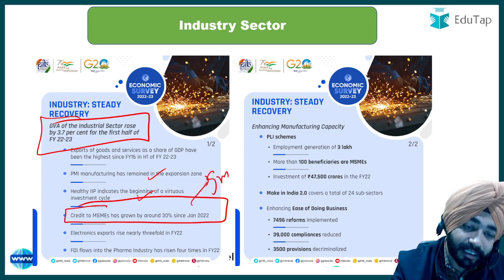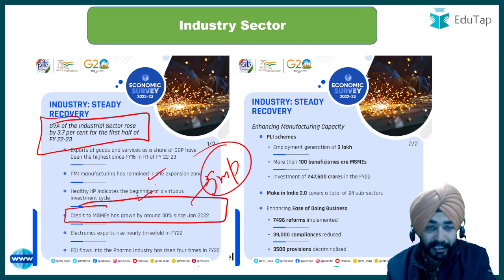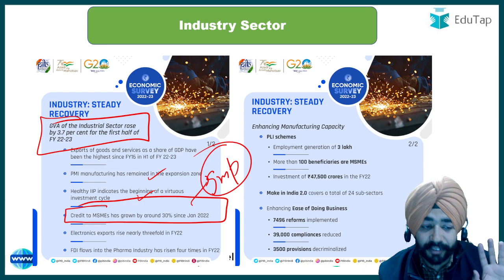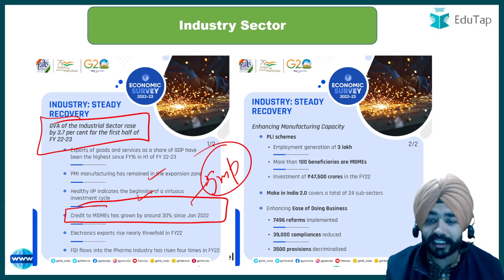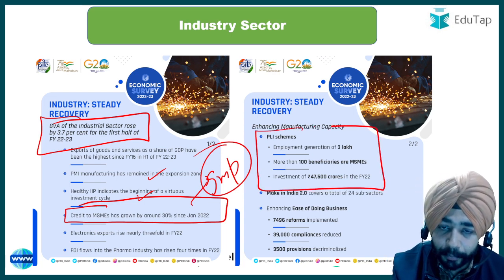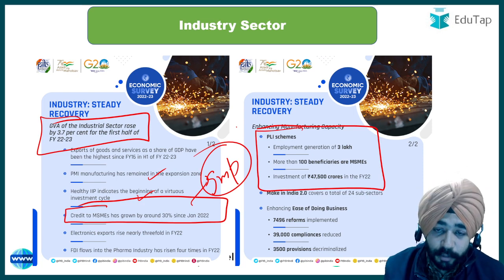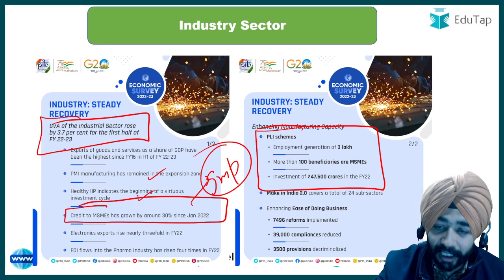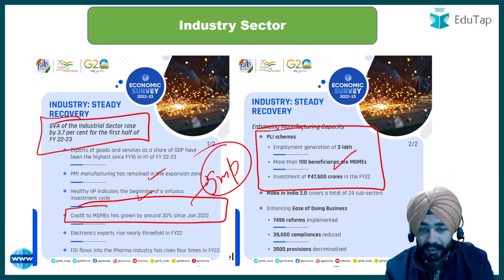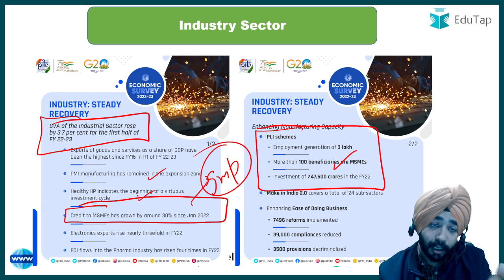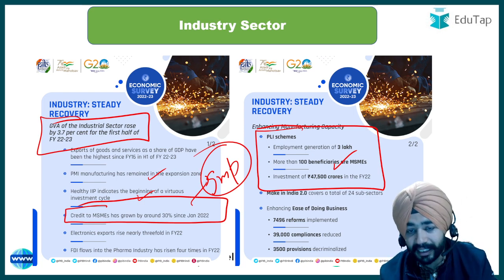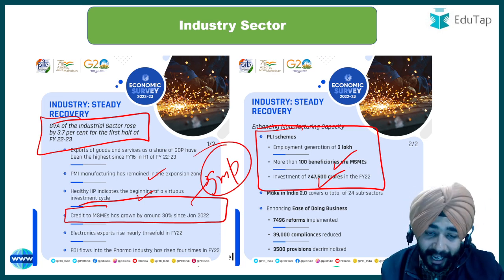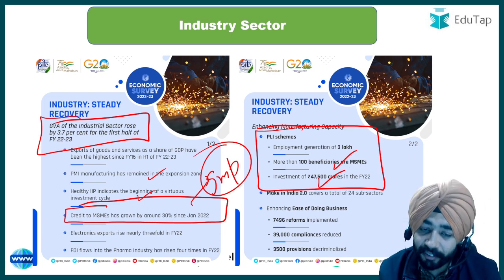We have discussed this thing in the starting also, that MSMEs is the thing that has been highlighted a lot in the survey, so this data is very important. Electronic exports have increased. Then PLI schemes, it has talked about production linked incentive schemes. Employment has been generated for around 3 lakh people from these schemes. More than 100 beneficiaries are MSMEs under the PLI scheme, and investment of around rupees 47,500 crore has been made under the production linked incentive scheme.